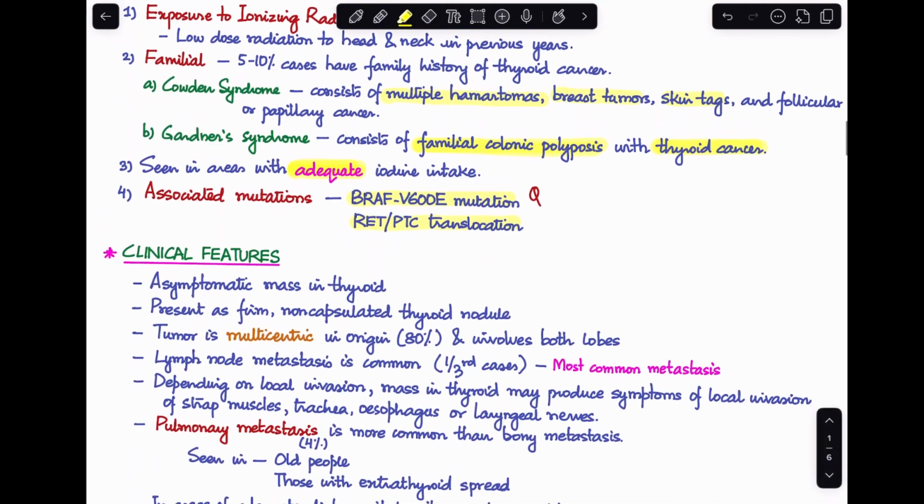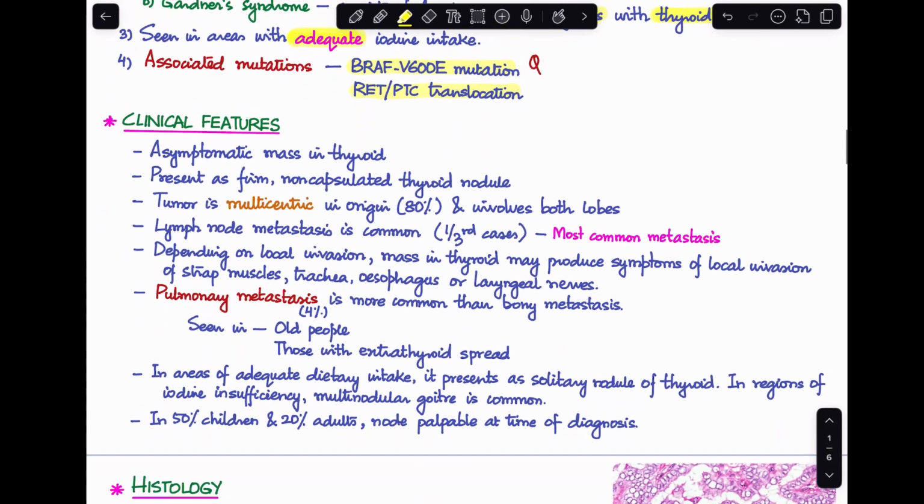Now, let's move on to the clinical features that we'll see in such a case. More often than not, it can be a presentation of an asymptomatic mass in the thyroid region. It can present as a firm, non-capsulated thyroid nodule. Another very important thing to remember is that this tumor is more often multicentric in origin, in about 80% of cases. So, it can end up involving both the lobes of the thyroid.